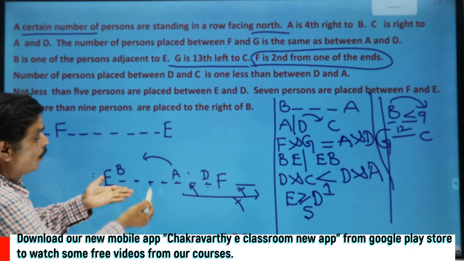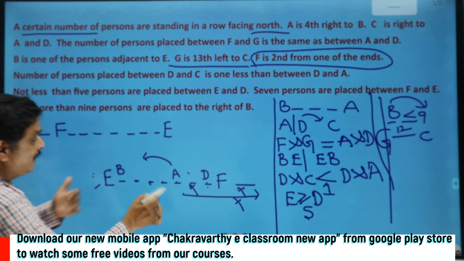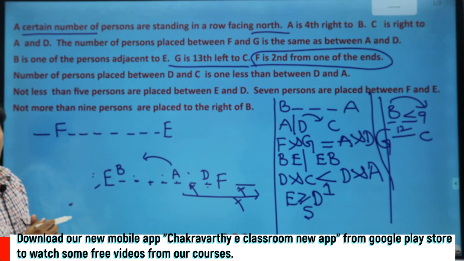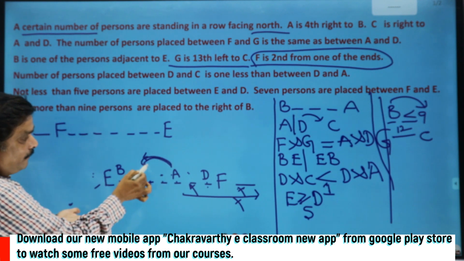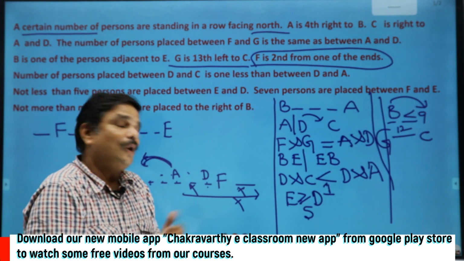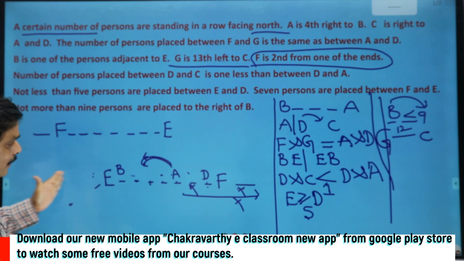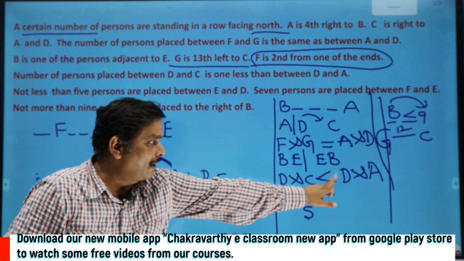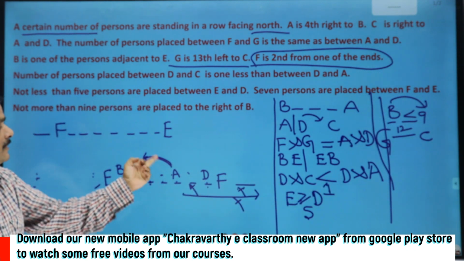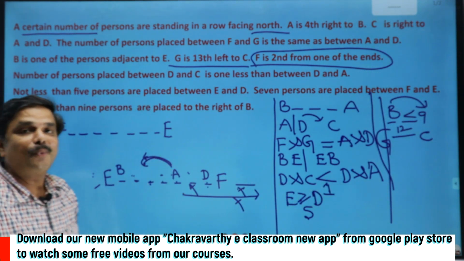Between C and D, 0. Where shall I keep C now? I have to keep C either here or here. If here or here, then C becomes the left side of A. That is not possible. Not only this place, if you take any other place also, keeping C on the right side of A while fulfilling this condition is not possible.